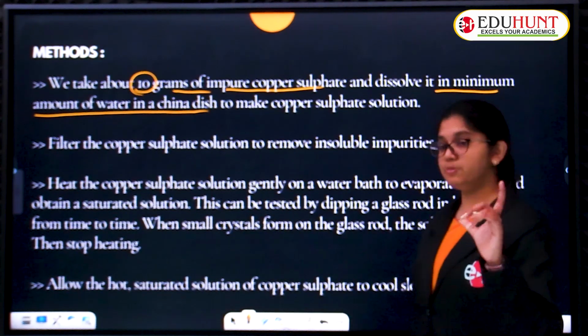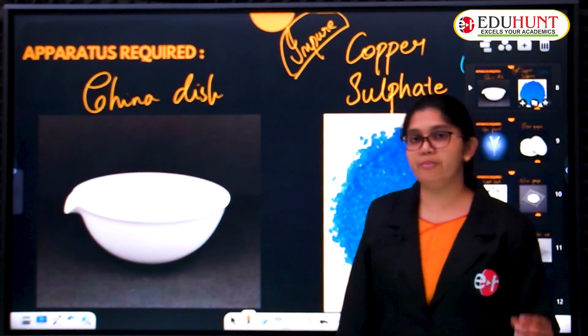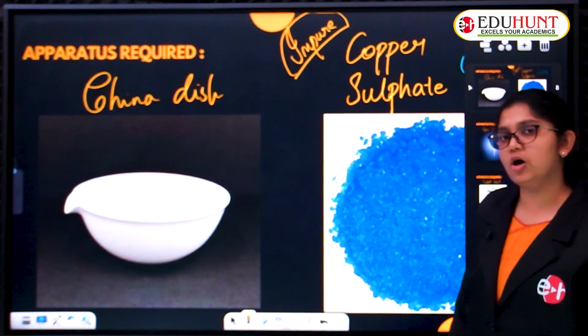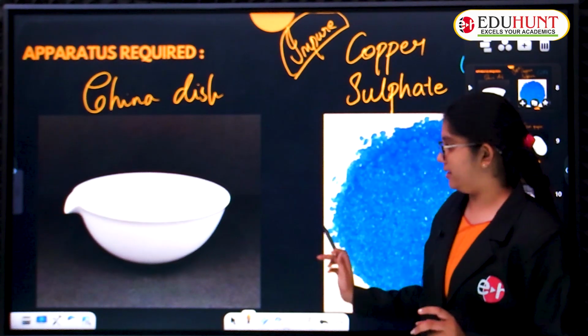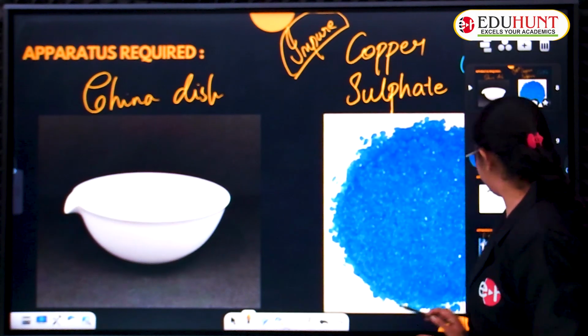So first, I'll show you the china dish now. We are going to take some amount of water. We are going to dissolve some impure copper sulphate, about how many grams? 10 grams, in the particular china dish containing a minimum amount of water. Next,